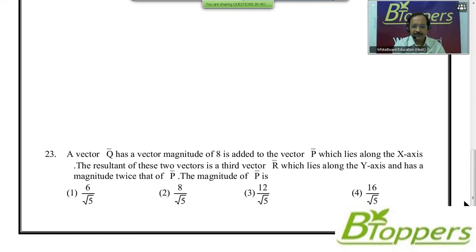That means you are given that the magnitude of vector q bar is 8 and vector q bar is added to the vector p bar which acts along the x-axis. And the resultant of p bar and q bar is the third vector r bar which acts along the y-axis. The magnitude of this resultant r bar is given as double the magnitude of vector p bar. You are asked to find the magnitude of vector p bar. Come on, try this question.